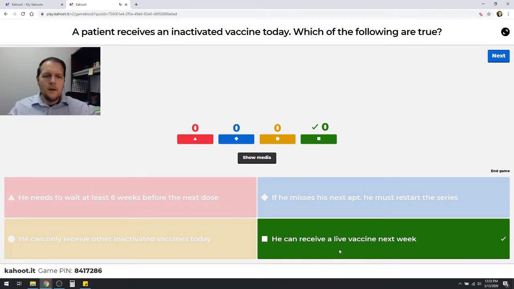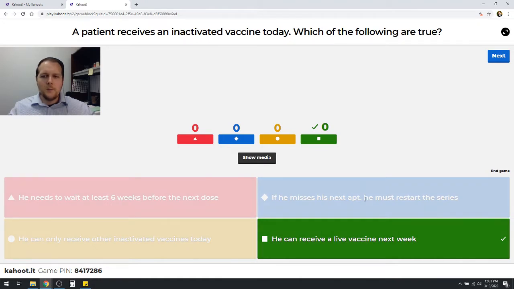If you recall, with live and inactivated vaccines, there's no real time frame between those. They can get them all at the same time, or there's no minimum time interval between those. The main caveat there is that it's going to be a minimum of 4 weeks between two live vaccines if they're not given at the same time. So here he has to wait at least 6 weeks. That would not be the case. It's at least 4 weeks between two live vaccines.